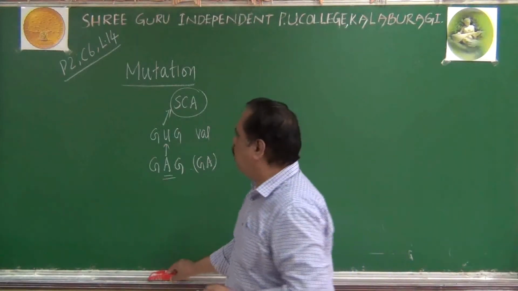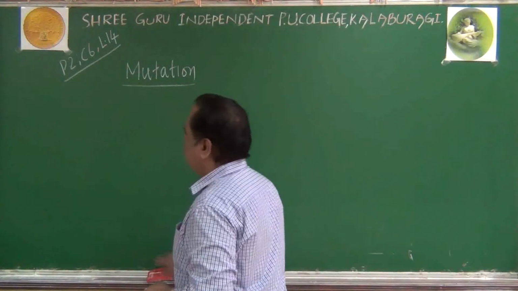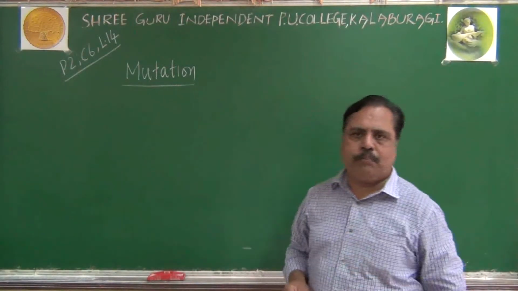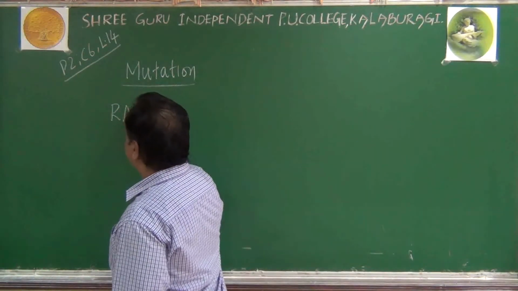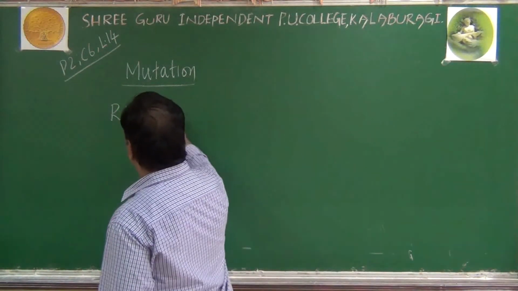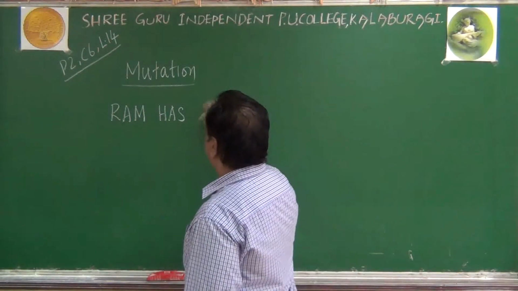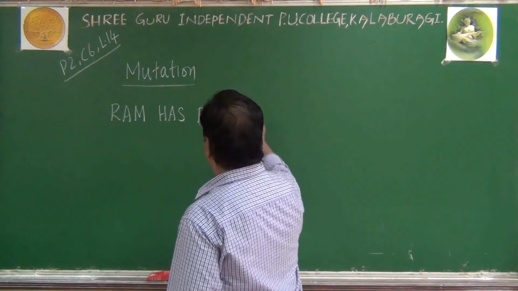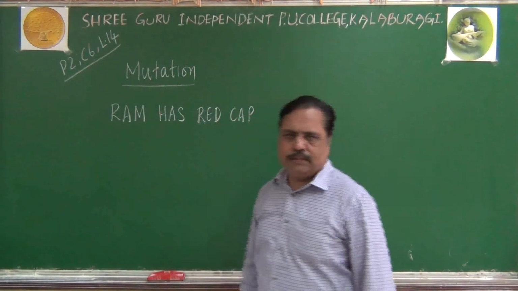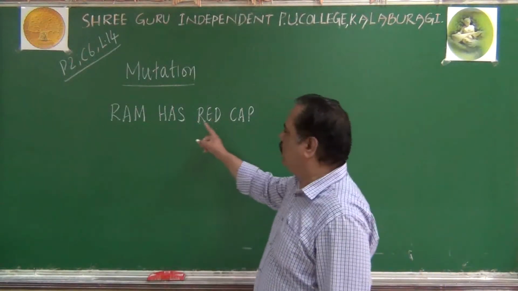For this, in your textbook, one simple sentence has been given. For example, remember, I am writing one sentence: Ram has red cap. Imagine this sentence. It has four words.